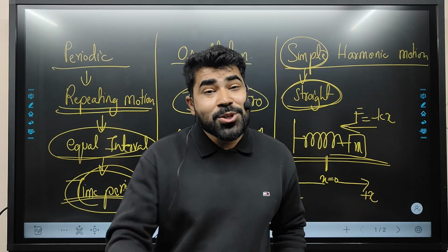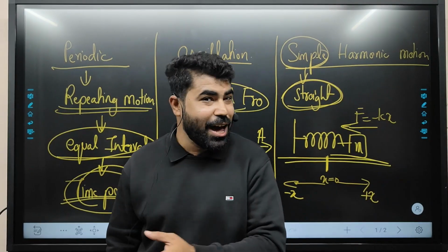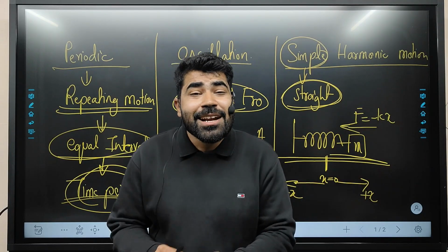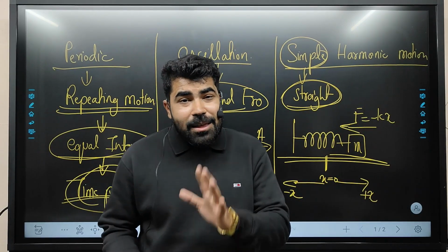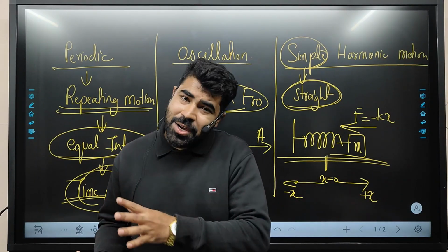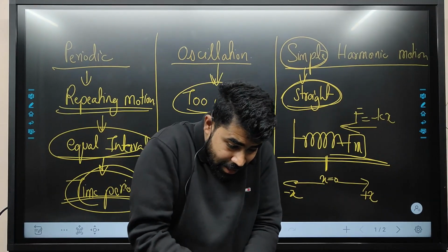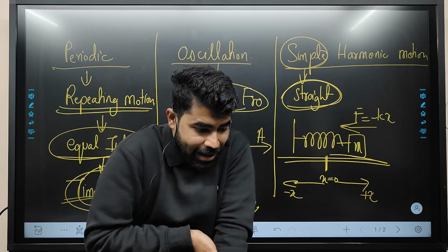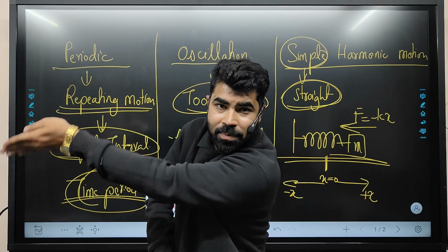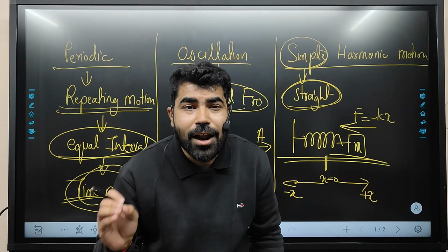Now, the motion of a pendulum. Some people say that the motion of a pendulum is also a simple harmonic motion. But people don't know what is the condition when we accept the motion of a pendulum to be simple harmonic motion. For example, if the pendulum is having a very great angle like this, here and then here, then this pendulum will not be considered as simple harmonic motion.